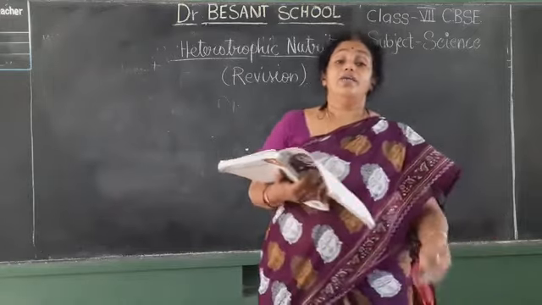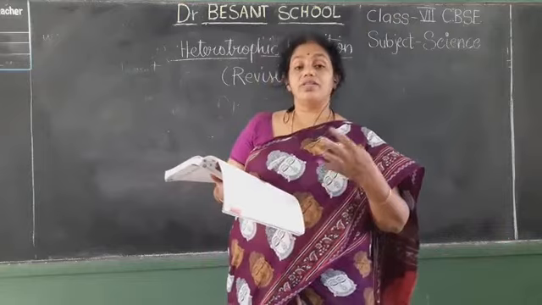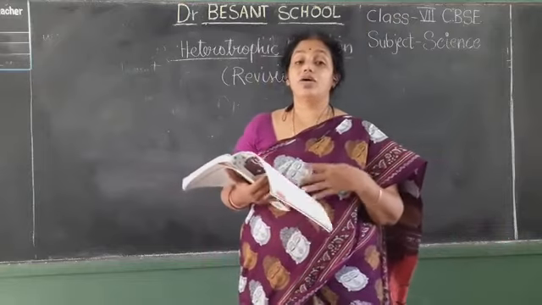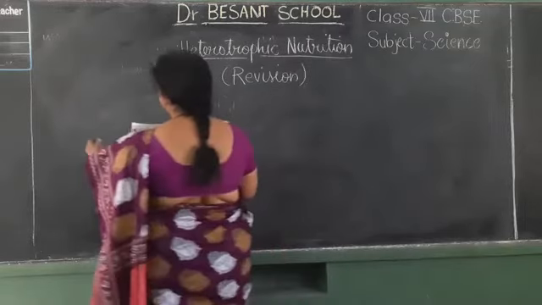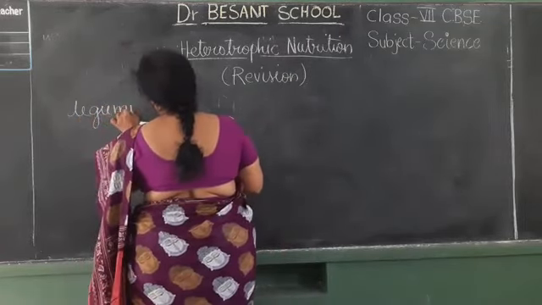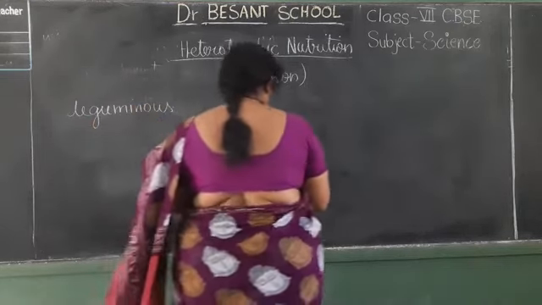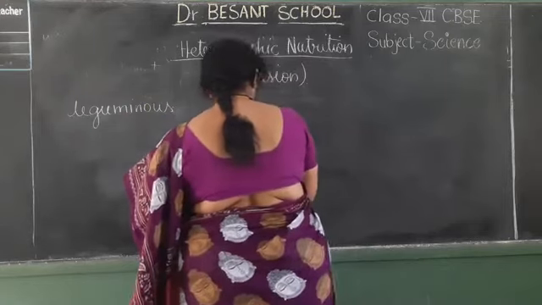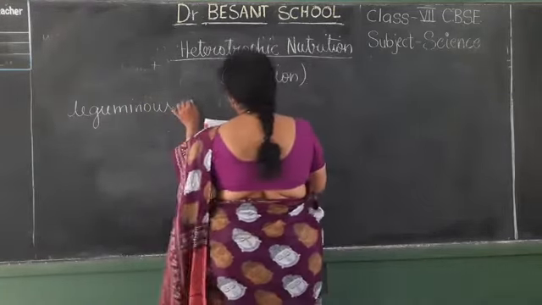For that, what do the farmers do? They grow the rice crop first or the wheat crop. After that, they grow pulses or groundnuts. These plants, groundnuts, are called leguminous crops.